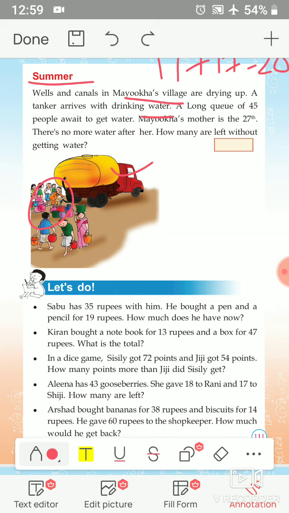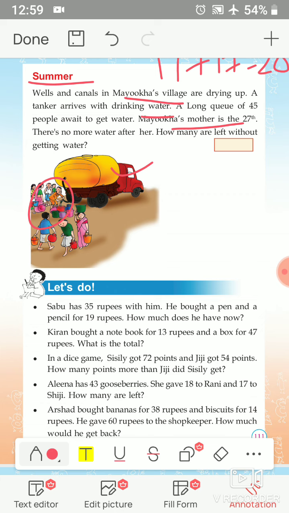Then Mayuga's mother is 27th member in that queue. There is no more water after her. How many are left without getting water? We have to find it. How many people are left remaining in that queue without getting water? Then how will you find it? Yes, total number is 45 people in that queue. Then Mayuga's mother is 27th member.